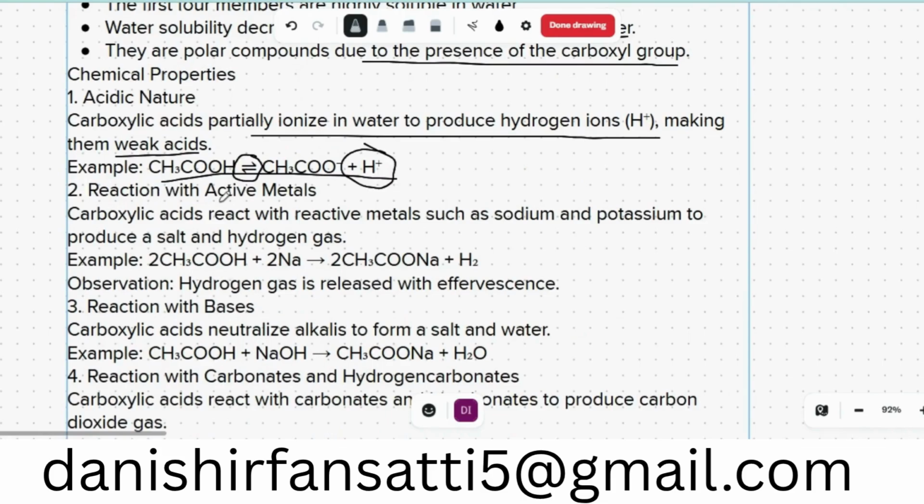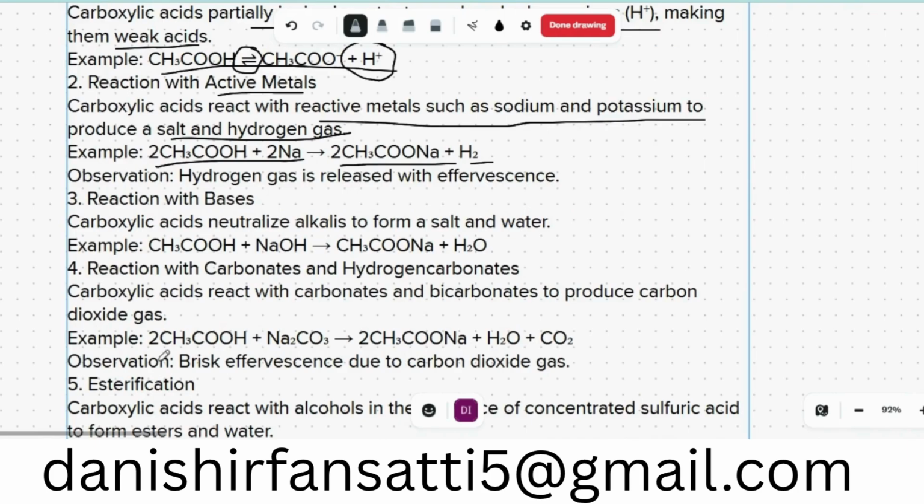Reaction with active metals: carboxylic acid reacts with reactive metals such as sodium and potassium to produce salt and hydrogen gas. For example, here you can see ethanoic acid is reacting with sodium. It produces a salt plus hydrogen gas. Hydrogen gas is released. Reaction with bases: carboxylic acid neutralizes alkali to form salt and water. Again, it is the same for any acid and alkali, that is acid plus alkali gives us salt plus water.